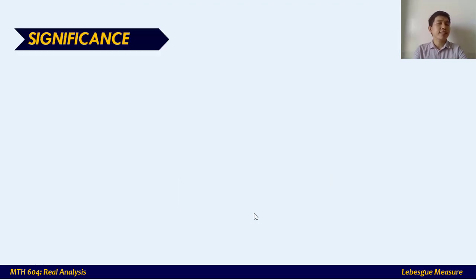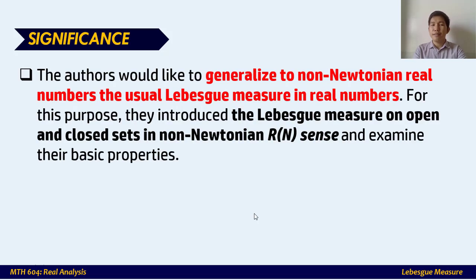So what is the significance of the article in real analysis and mathematics as a whole? The authors here would like to generalize to non-Newtonian real numbers the usual Lebesgue measure in real numbers. If you can remember, the notion of length in a closed interval or a certain interval was extended or generalized in Lebesgue measure. That's why we now have what you call Lebesgue outer measure.